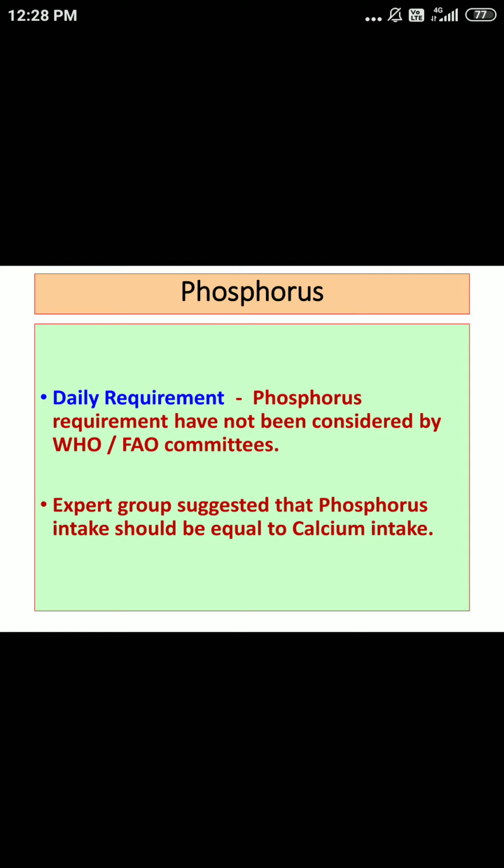This may result in anorexia, muscle weakness, or the patient may complain of pains in muscles or bones. Whenever these things are reduced in our diet, it may get reflected on the musculoskeletal system, so there can be muscle weakness, muscle pains, or bone pains. This is about deficiency related to phosphorus.